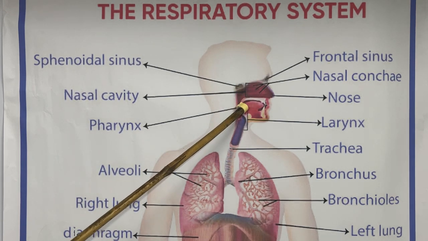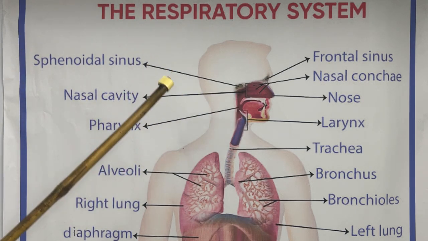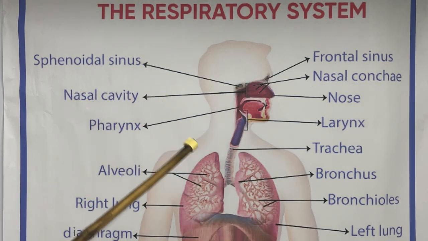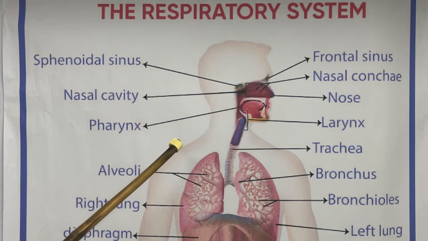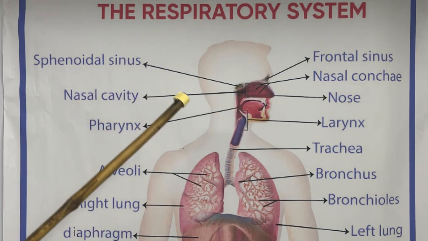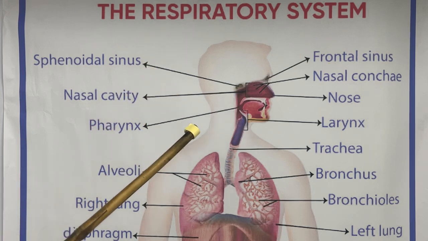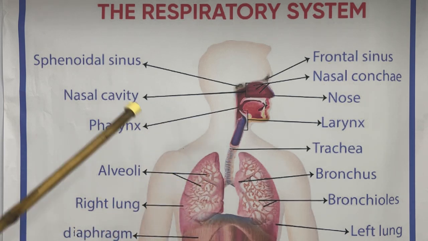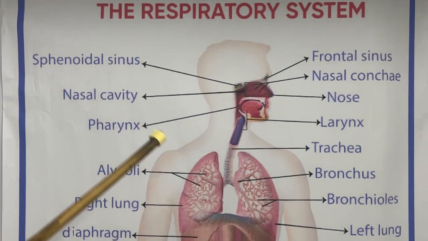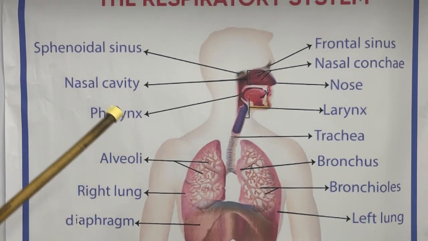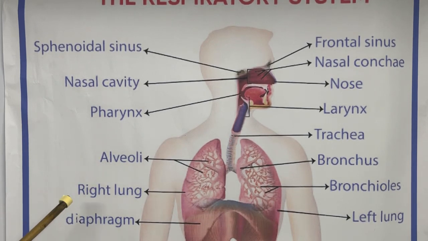Here epiglottis is present. The epiglottis' main duty is, whenever we are taking food, simultaneously we are taking oxygen for our livelihood. The epiglottis' main function is to guide the oxygen and the food to go into their respective passages. Food will go to the digestive passage, air will go to the respiratory passage to the lungs. So if the epiglottis does its duty wrongly, the person may die.